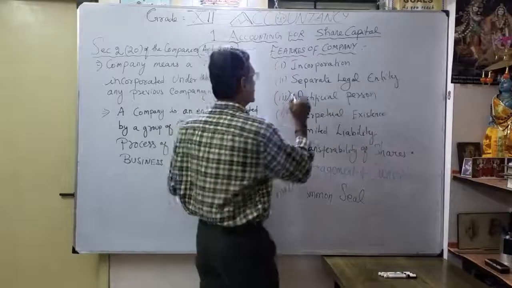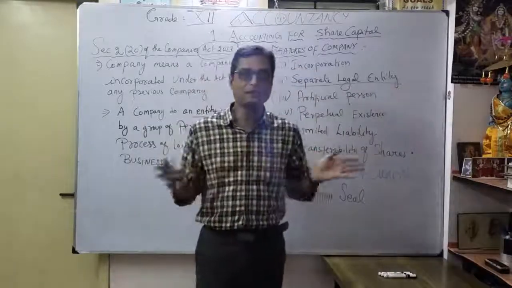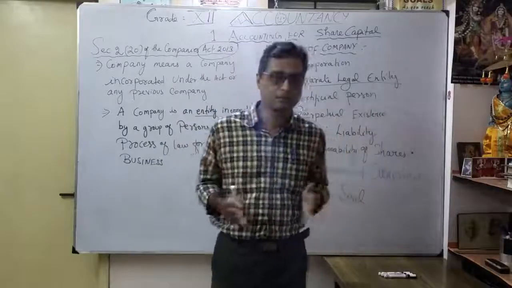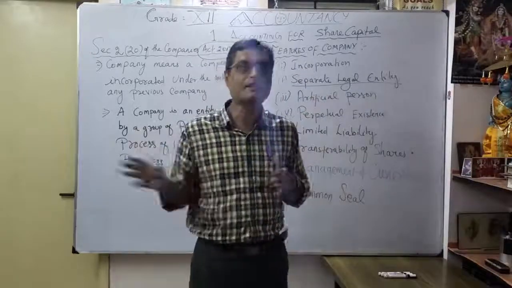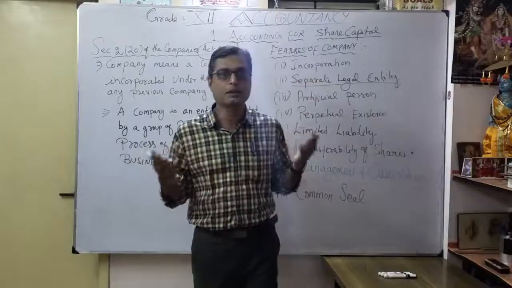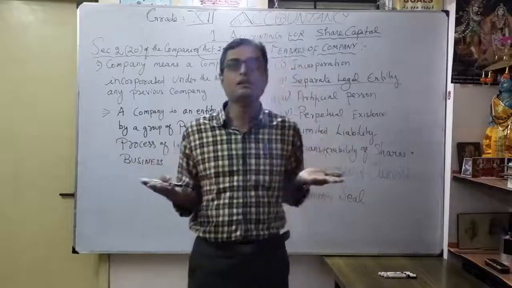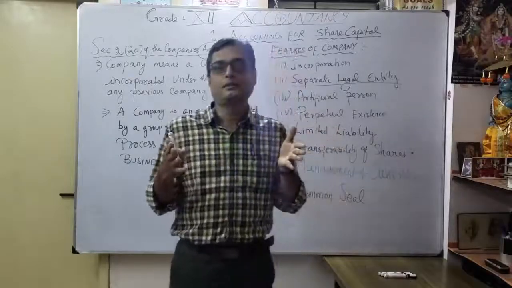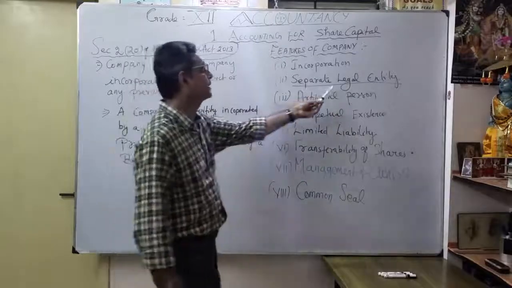Next, separate legal entity is a very important feature. The person is different, the company is different. Which concept are you following? The business entity concept. A person may come and go, but the company is still running. For example, the founder of Reliance, Dhirubhai Ambani, is no more, but the company is still running. Likewise Tata Iron and Steel. Even though the founders are no more, the company still exists. That is a separate legal entity.